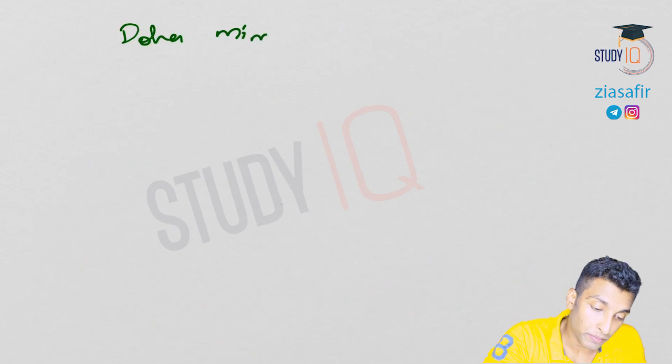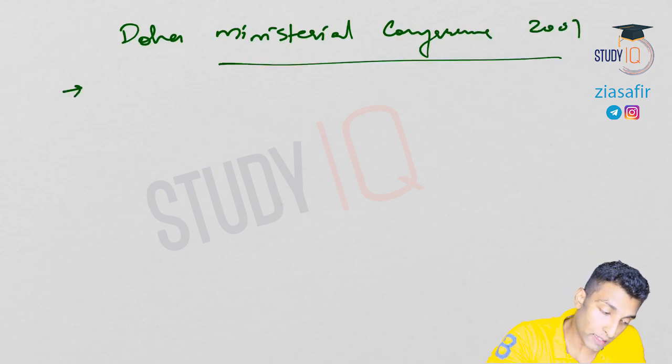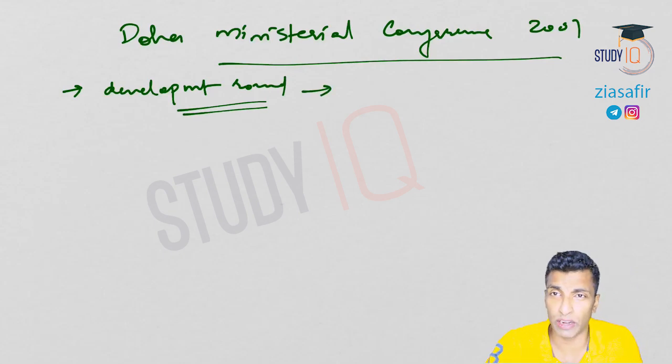Doha Ministerial Conference 2001. Okay, so why is it known as development round? It is also known as the Doha Development Round. Basically, it seeks to address the concerns of developing countries. That's why it is known as development round.